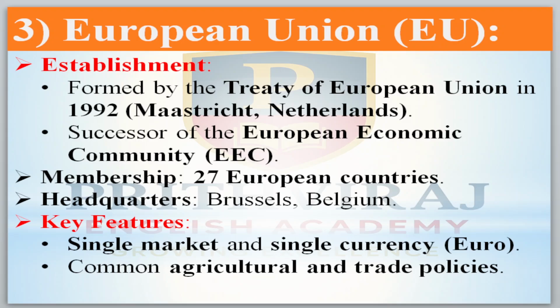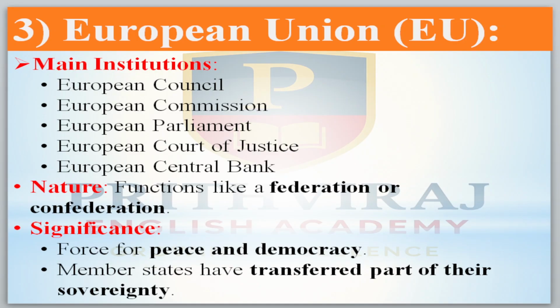Functions are a single market and single currency; here the Euro is used. Common agriculture and trade policies are there. Now the main institutions: European Council, European Commission, European Parliament, European Court of Justice, European Central Bank. The nature of this one is that it functions like a federation or a confederation. Significance: it works for peace and democracy. Member states transfer part of their sovereignty.